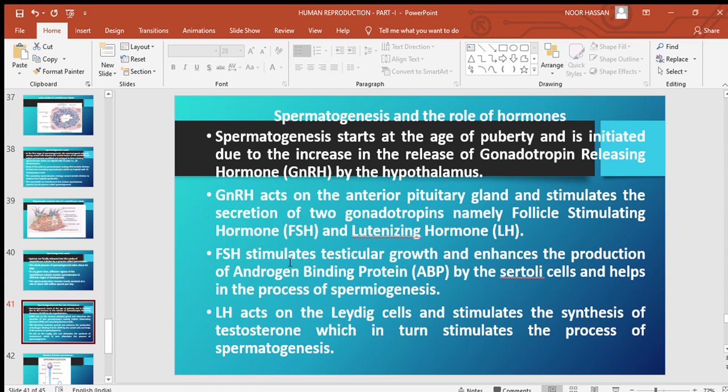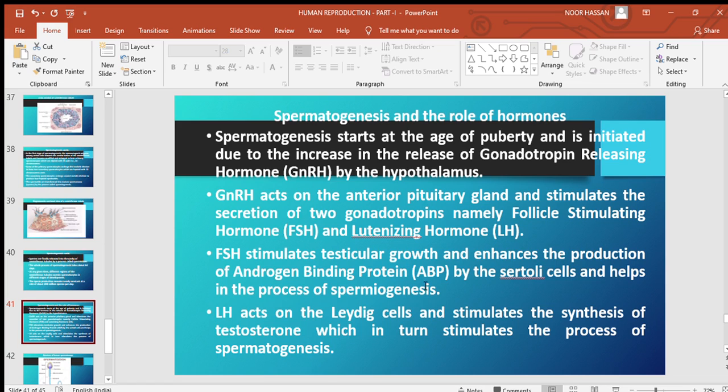FSH stimulates testicular growth, and it also enhances the production of ABP, that is androgen binding protein, which is released by Sertoli cells.